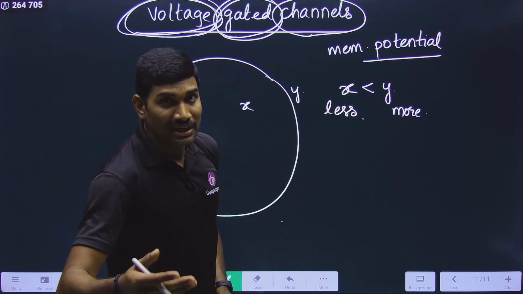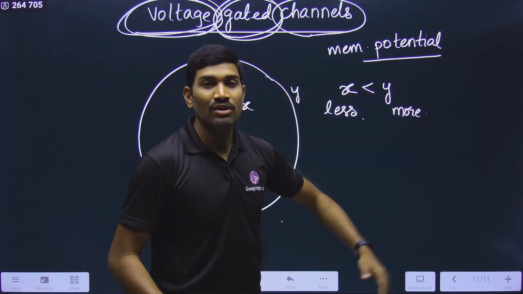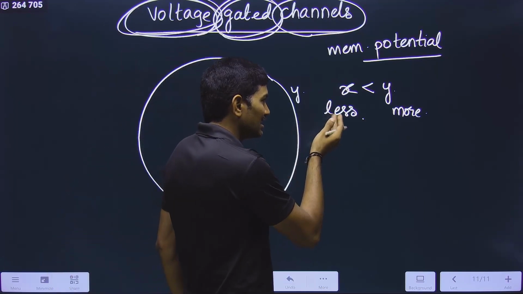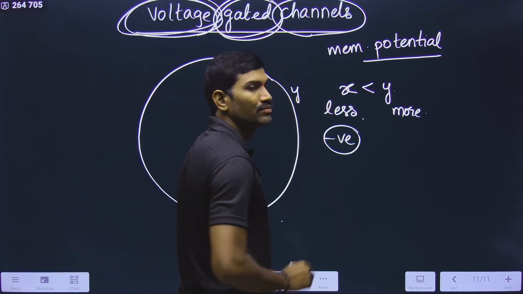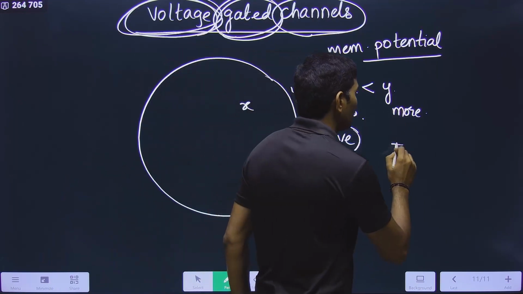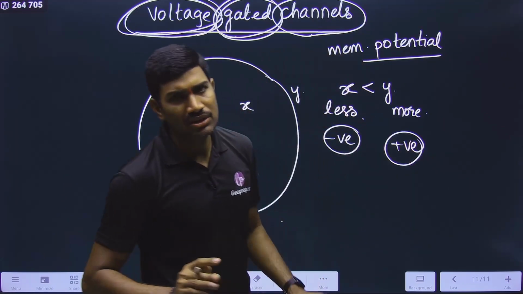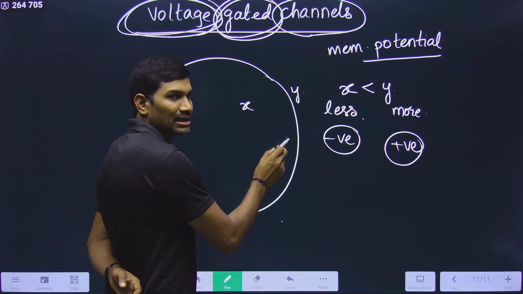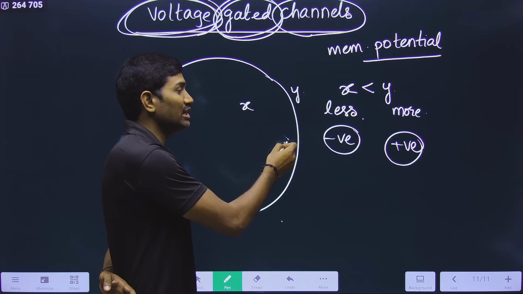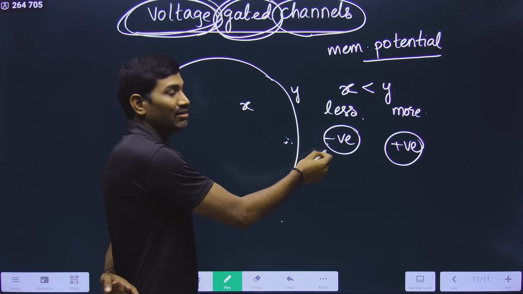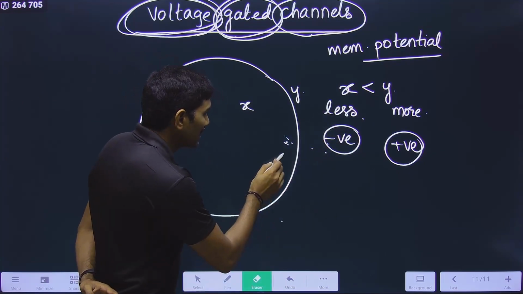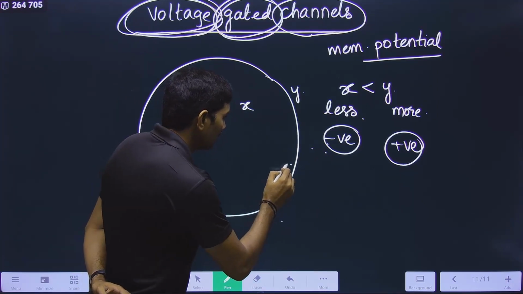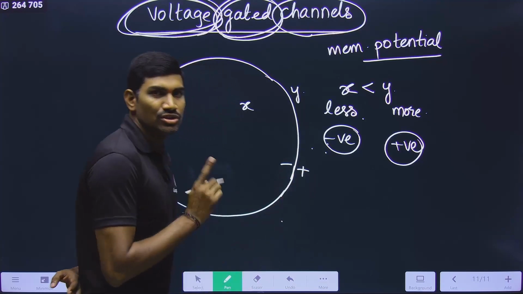So instead of saying less and more, scientists have adopted a convention. What is the convention? Since it is less, they used a negative value. Since it is more, they used a positive value. Please observe carefully. Negative inside the plasma membrane means it is less when compared with outside. That's why under the normal resting condition you write inside negative, outside positive.